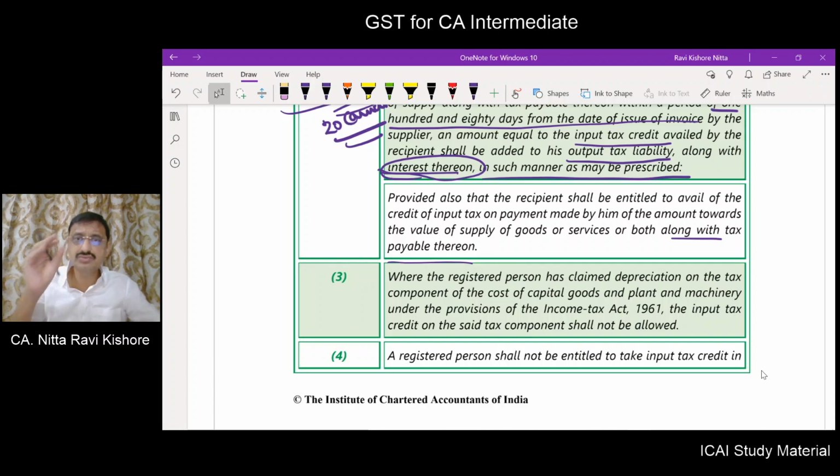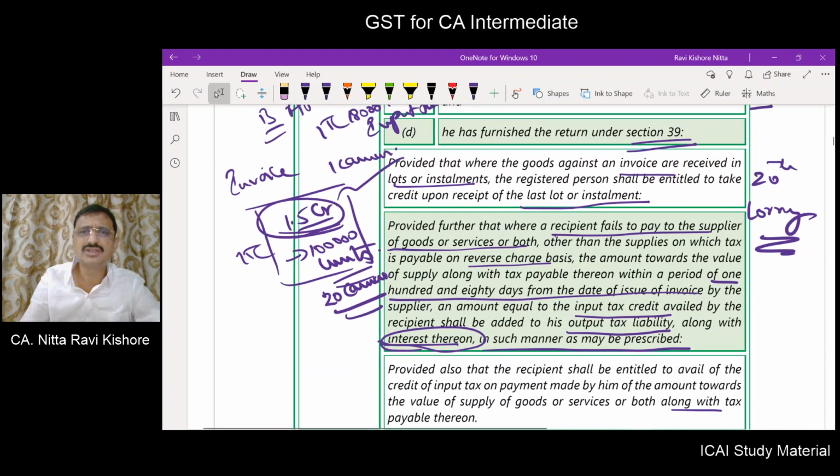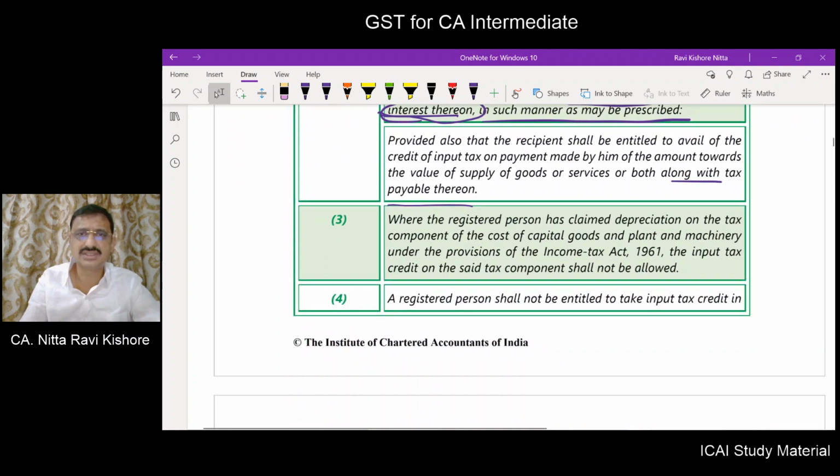Next, this we will analyze in our analysis part. Means first what you have to do, you have to reverse if not paid within 180 days. Once you have paid him, you have paid the supplier, then you can again retake the input tax credit.